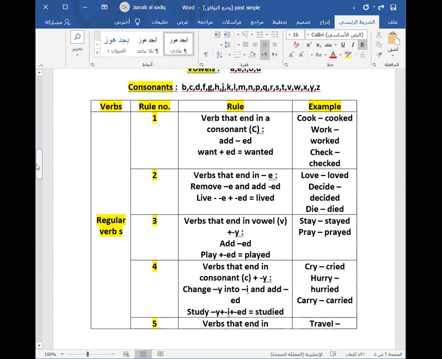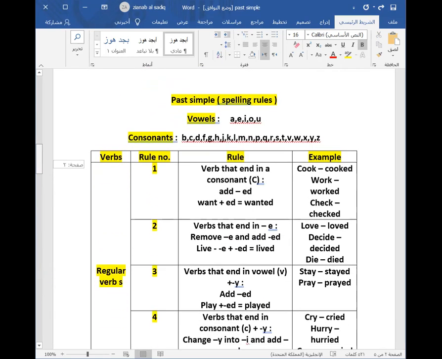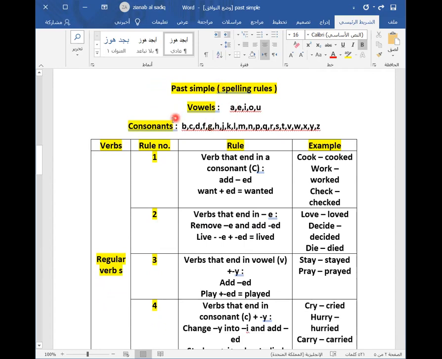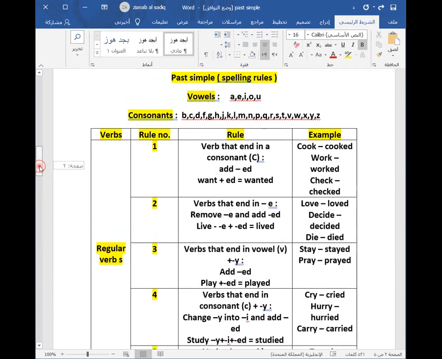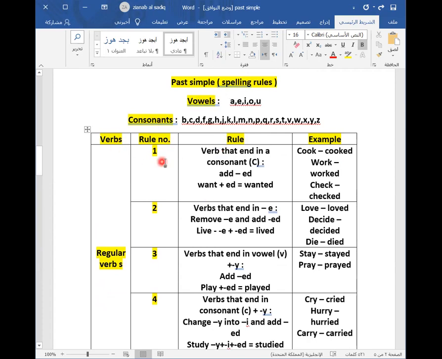Look at here. We have some spelling rules about the past simple. In the beginning, remember, we will talk about the vowels and the consonants. We have five vowel letters: A, E, I, O, U. And the consonants are B, C, D, F, G, H, J, K, L, M, N, P, Q, R, S, T, V, W, X, Y, Z. I gave you the vowels and the consonants because we will talk about the spelling rules in the past simple. In regular verbs, we have five rules.